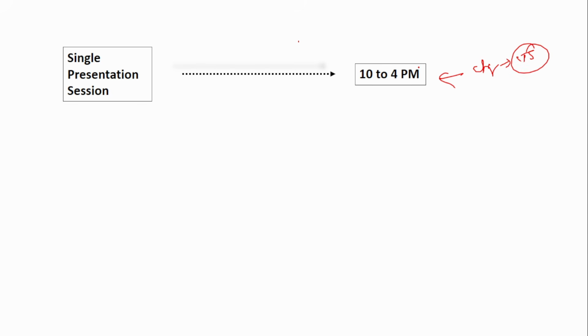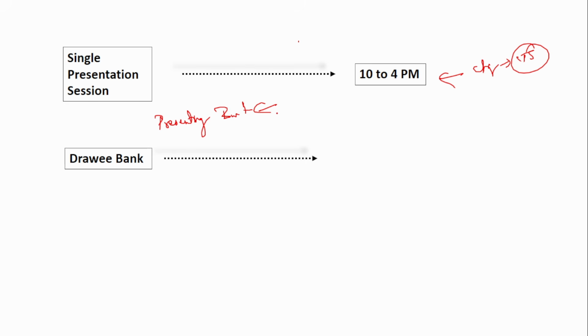If you see the presentation, single presentation session, that is between 10 to 4. During this time, the banks will present the checks in the CTS system. And the drawing bank. Okay, there are two things here. One is the presenting bank, the bank to whom you go and hand over the check.